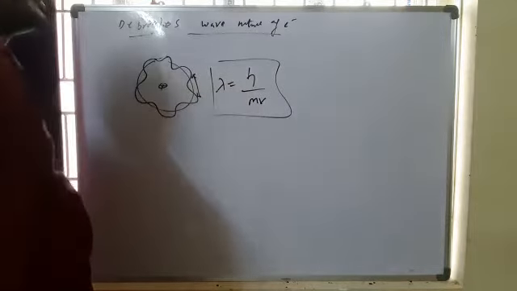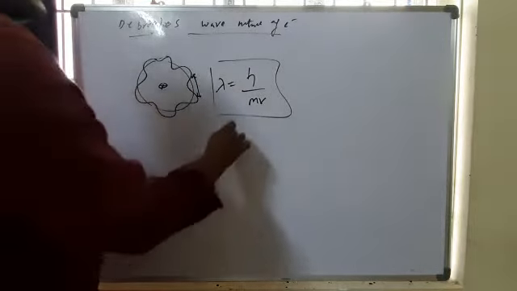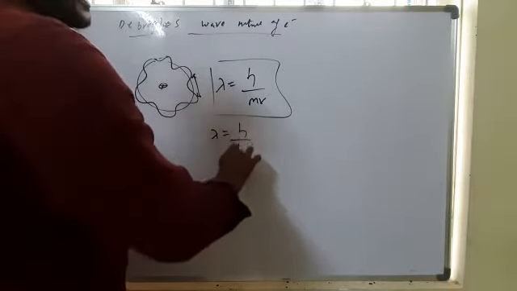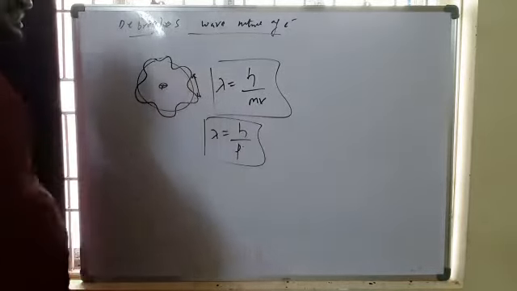This theory is applicable. That is lambda equal to h by mv, and also lambda equal to h by p, where p is the momentum.